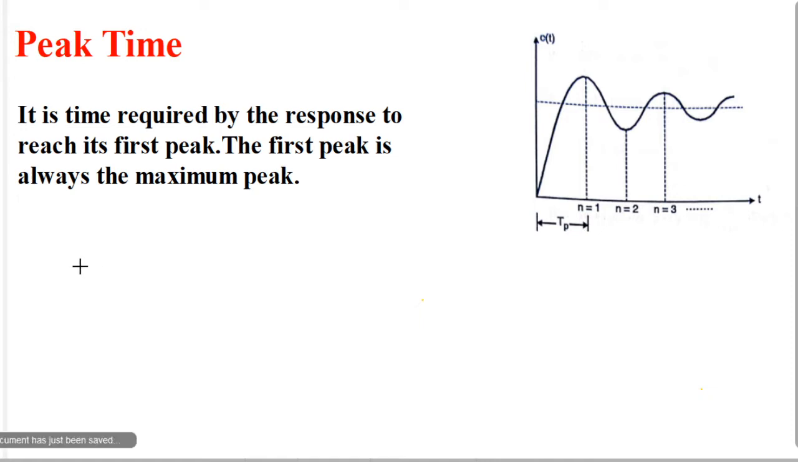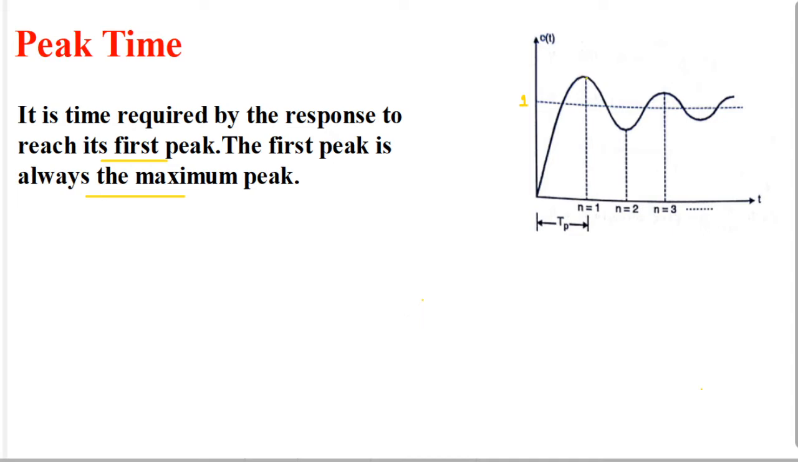In this video, I am going to explain what is peak time and derive the formula for peak time. Peak time is the time required by the response to reach its first peak. The first peak is always the maximum peak. Here, you can see the output for a second order underdamped system for unit step input.